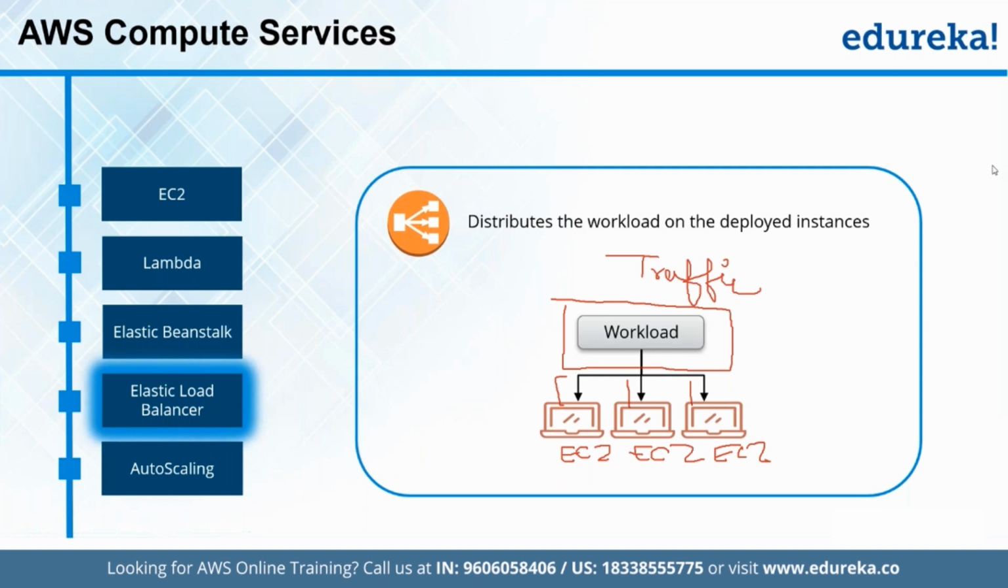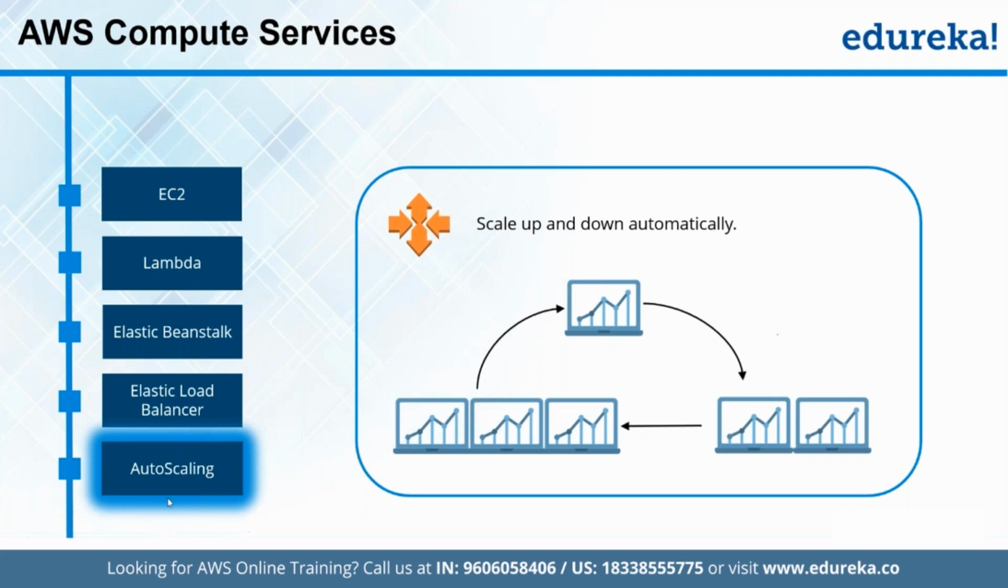And same way for auto scaling. If we want to scale up the resources, that means we want to increase the number of servers, or if we want to increase the capacity of any servers being deployed, then that can be done using the auto scaling service offered by AWS, right? So these are all the computation services offered by AWS here.